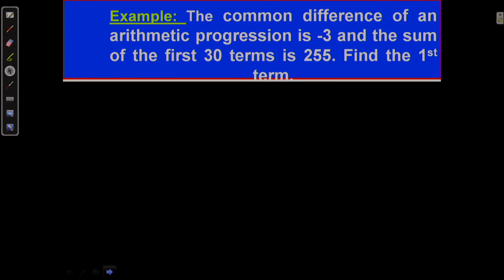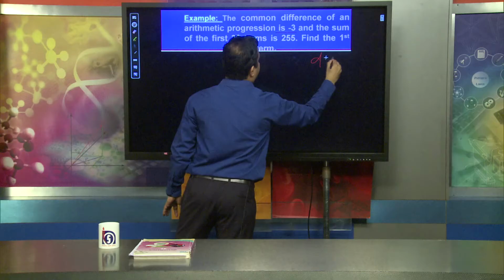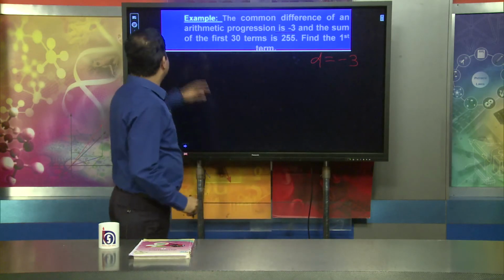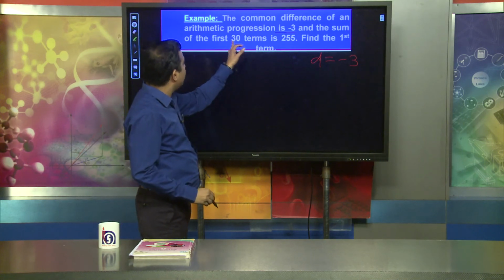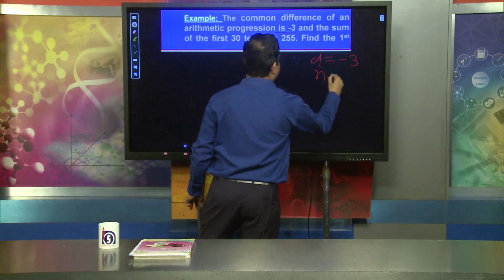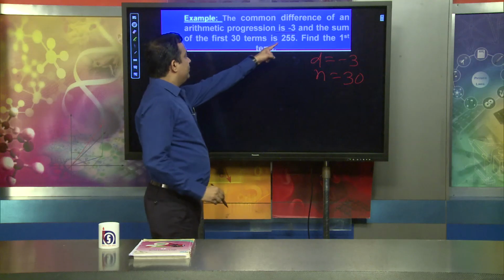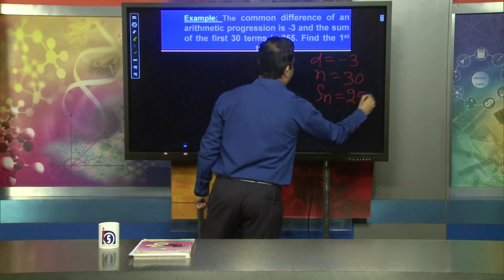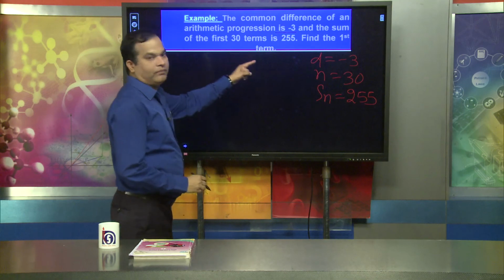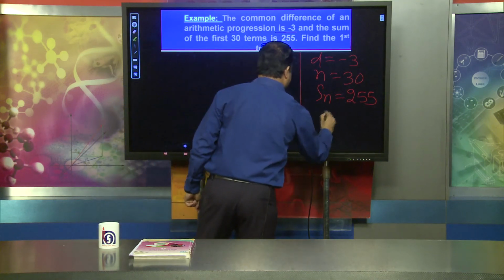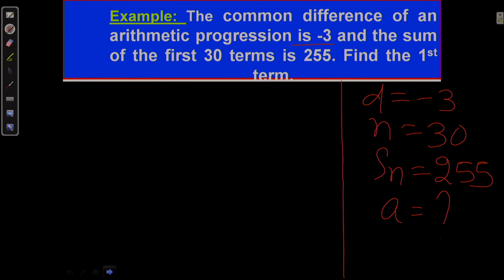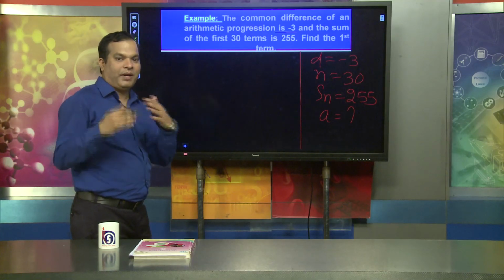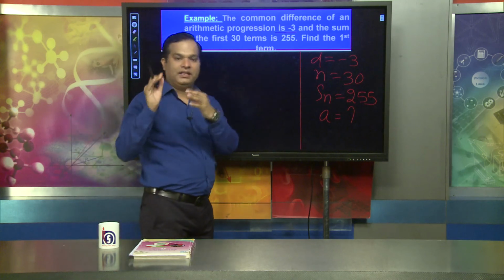Suppose the common difference of an arithmetic progression is minus 3. The common difference d is given as minus 3. And the sum of the first 30 terms, that means n is 30, is 255. That means Sn is given as 255. Find the first term. That is, what will be the value of a? Dear learner, we can find it by using the sum of terms formula of an arithmetic progression.